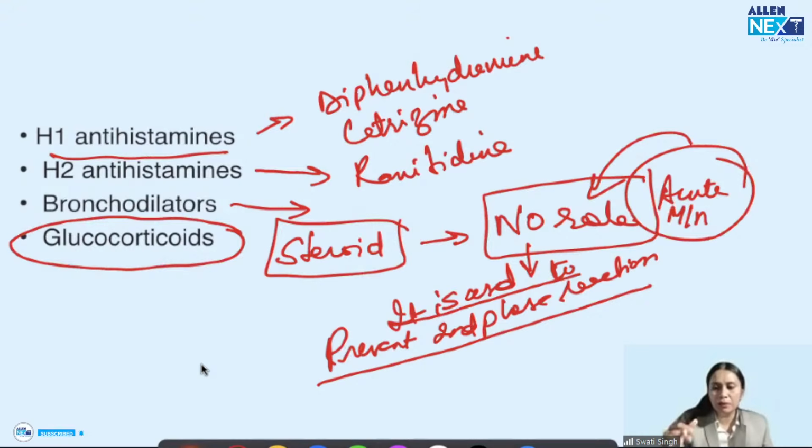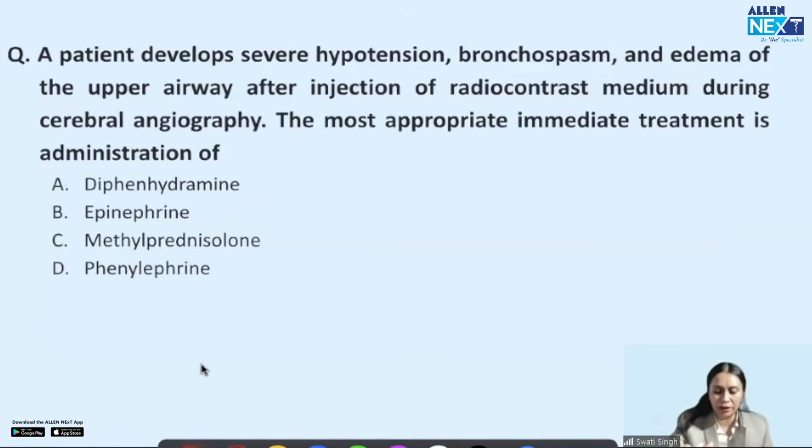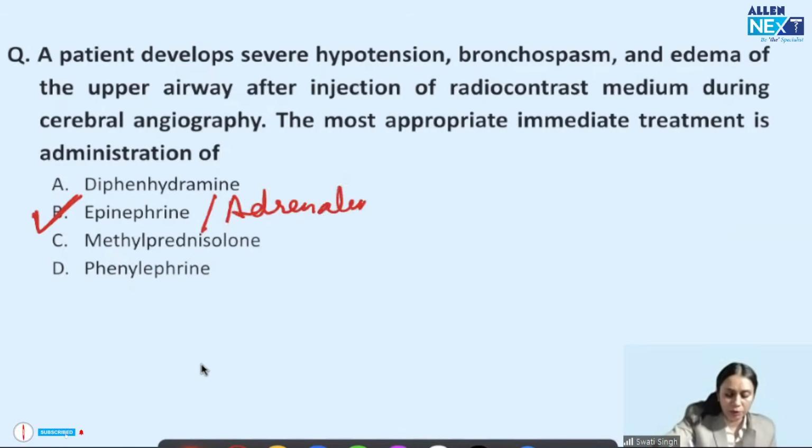Okay? It has a role in preventing the second phase of anaphylaxis. So let's say when we are shifting the patient to the ward, once the patient has been stabilized, we can give a dose of methylprednisolone. So this is the management of anaphylactic reaction, the first question which we discussed. The most appropriate immediate treatment in this patient would be epinephrine or adrenaline. Got my point? So this is our first question.